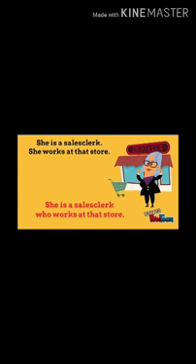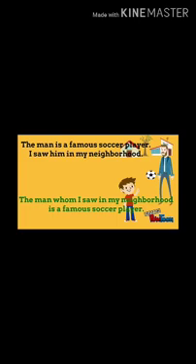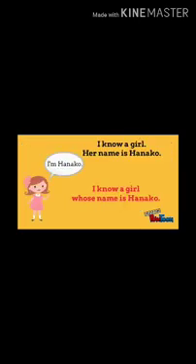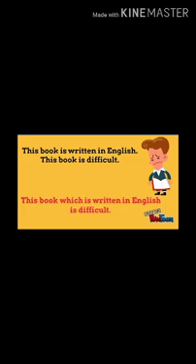Now here there are 2 sentences. Now we have to make it one by using a pronoun. She is a sales clerk who works at that store. Now here also you can see 2 sentences were there and 1 sentence we have made by adding a relative pronoun, which shows relation. The man whom I saw in my neighborhood is a famous soccer player. Here you can see: I know a girl, her name is Hanako. So 2 sentences are there, so you have to make it one. I know a girl whose name is Hanako. So here we have used whose, to tell the relation.